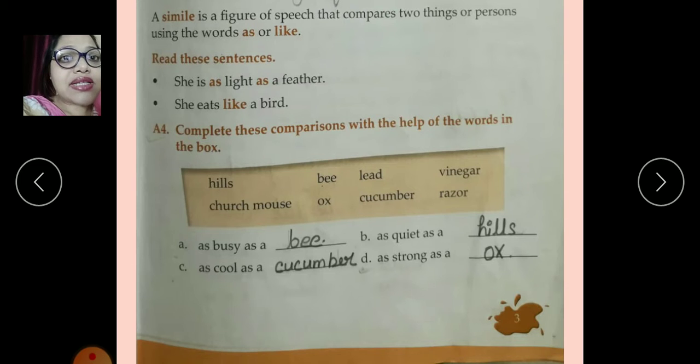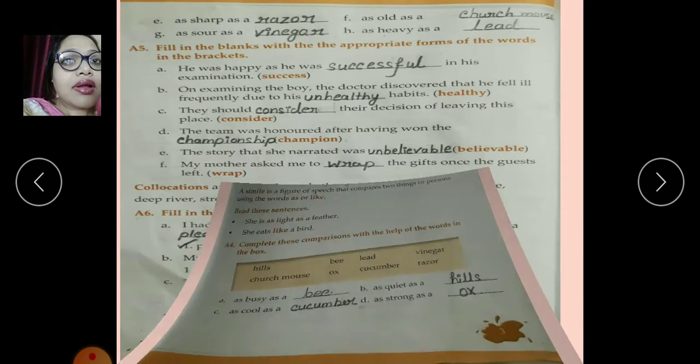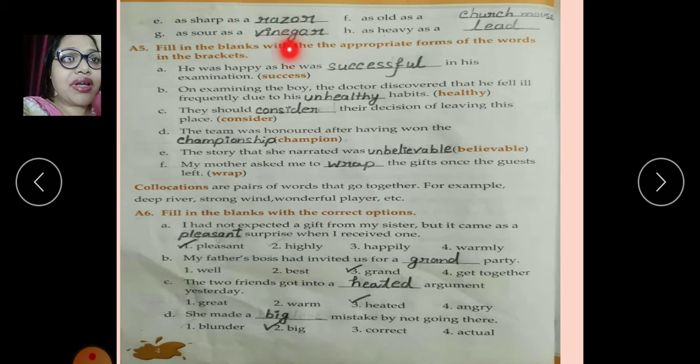Now what we have to do in exercise A4: complete these comparisons with the help of the words in the box. We need to use words from this box and fill in these sentences. So the first one is as busy as a bee. Next one, as quiet as a hill. As cool as a cucumber. As strong as an ox. Next one is as sharp as a razor. As old as a church mouse, as sour as vinegar, as heavy as lead.